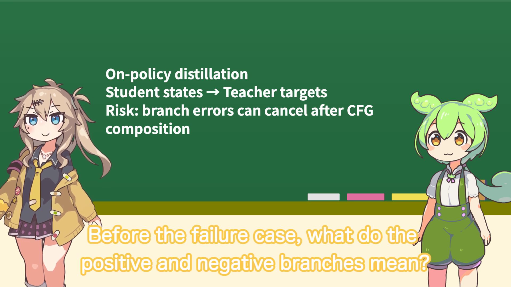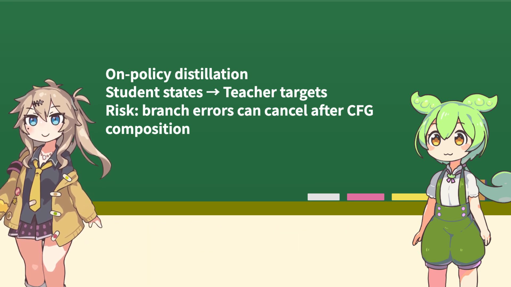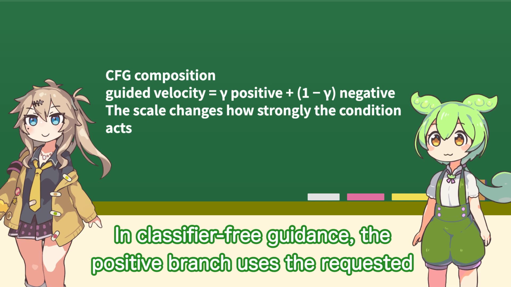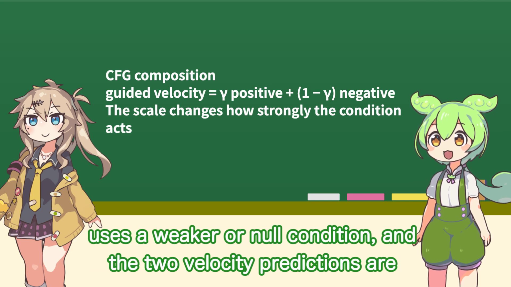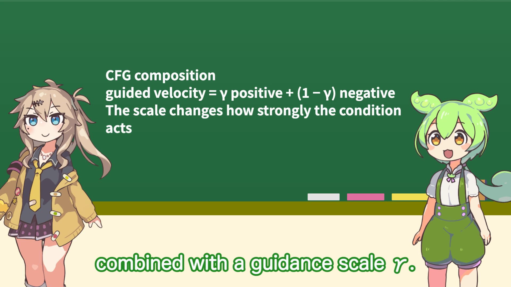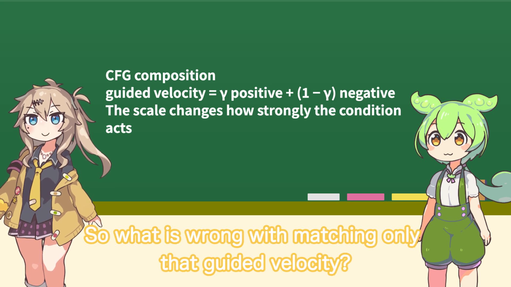Before the failure case, what do the positive and negative branches mean? In classifier-free guidance, the positive branch uses the requested condition, such as a text prompt or control signal. The negative branch uses a weaker or null condition, and the two velocity predictions are combined with the guidance scale gamma. So what is wrong with matching only that guided velocity?